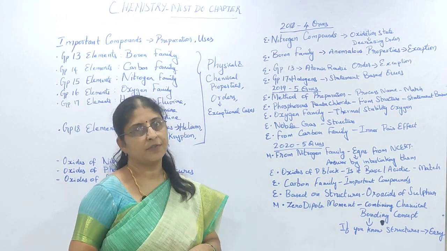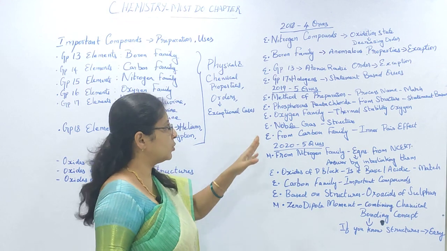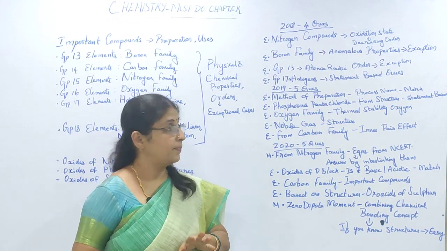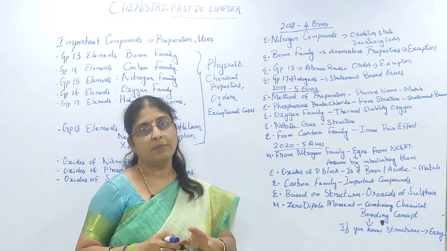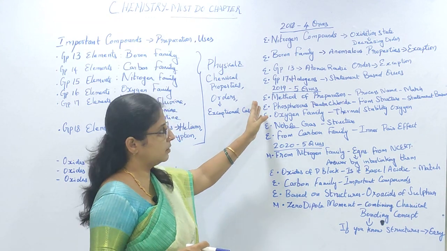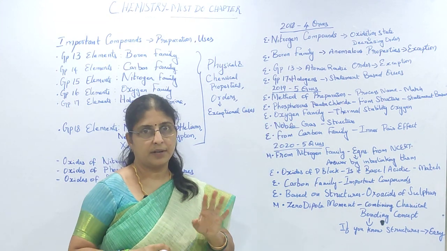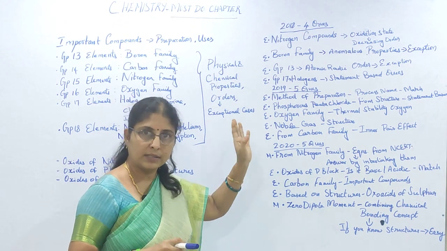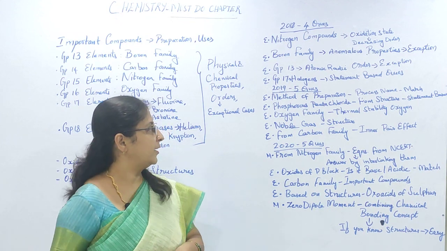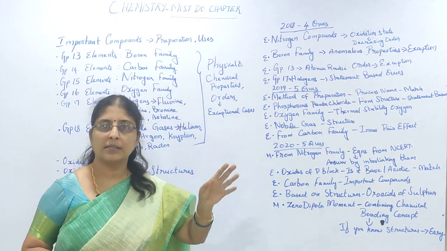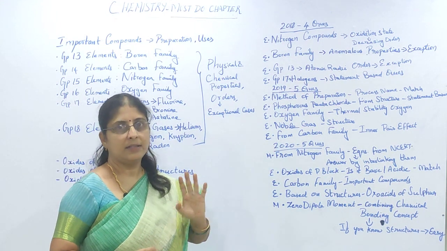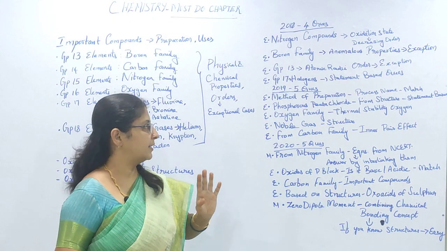Let us see what are the questions in the year 2019. In 2019 you had 5 questions from P block elements. One was from the area of method of preparation, where the process names are given and the question type was match the following. The process names and everything are given in NCERT, so it is direct from NCERT and students felt it easy. Another question was from phosphorus pentachloride. This is a statement based question from structures. It is given in NCERT, so it's a direct question and students felt it easy.